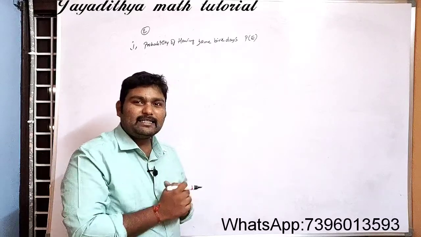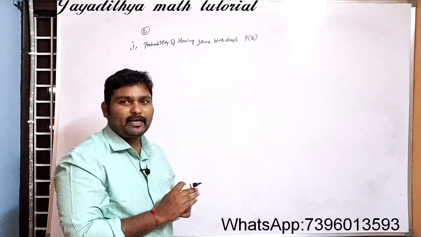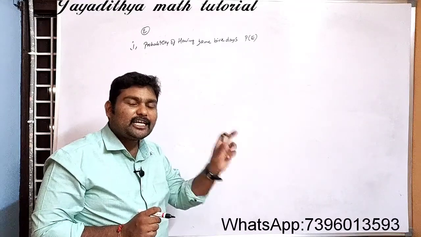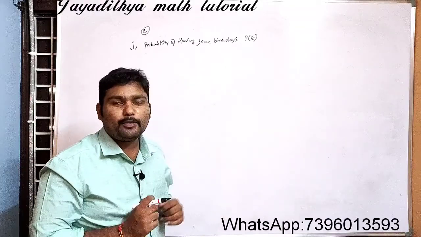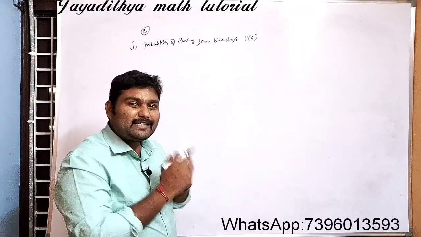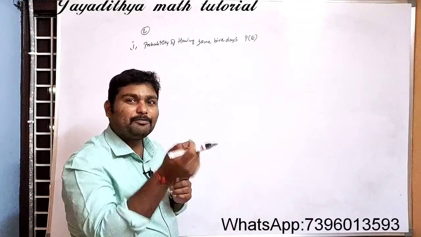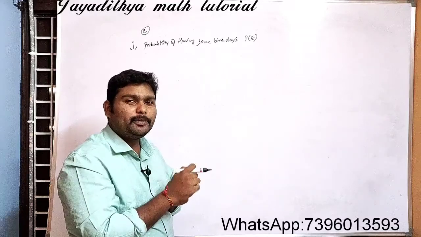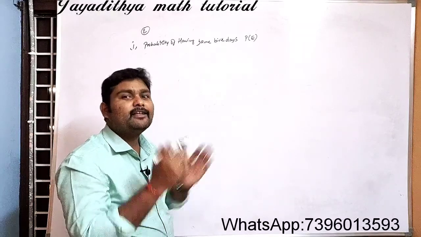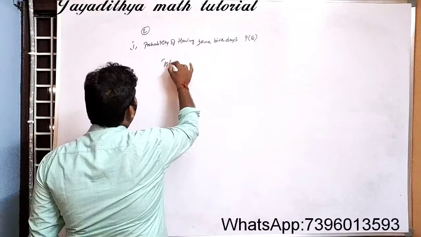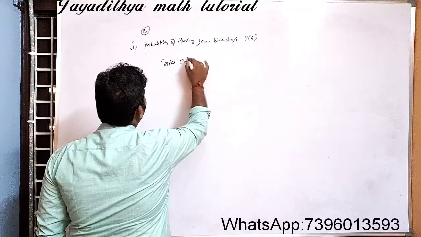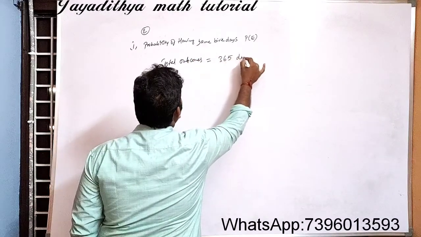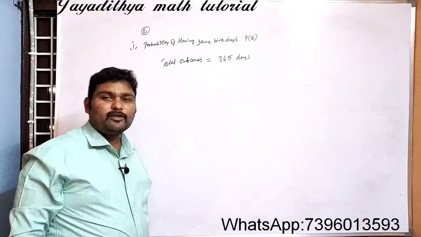How to find this is very, very important. Here he has given one condition: ignore leap year. So we are not going to consider leap year. You can use that condition as a hint for the problem also. How? He is asking us to ignore leap year, that means you should consider non-leap year. Why did the concept of non-leap year come here? See here, the total outcomes. What will be the total outcomes? The total outcomes here will be 365 days.